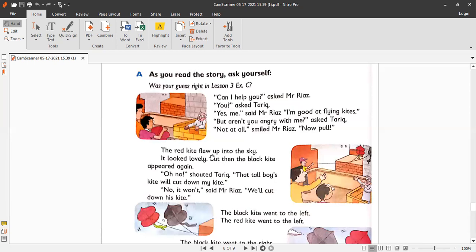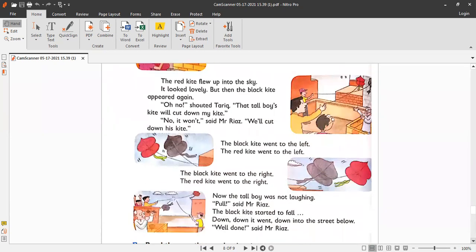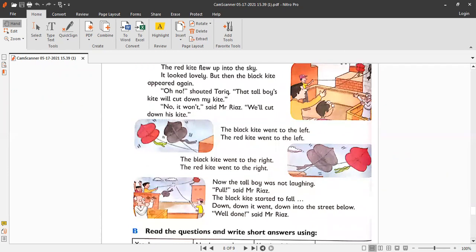So the red kite flew up into the sky. It looked lovely, but then the black kite appeared again. Oh no, shouted Tariq. That tall boy's kite will cut down my kite. No, it won't. What does won't mean? It is the short form, or the contraction, of will not. So Mr. Riaz is saying, no, it won't. We'll cut down his kite. He is quite confident, and he's saying don't worry Tariq, we will cut down the boy's black kite.